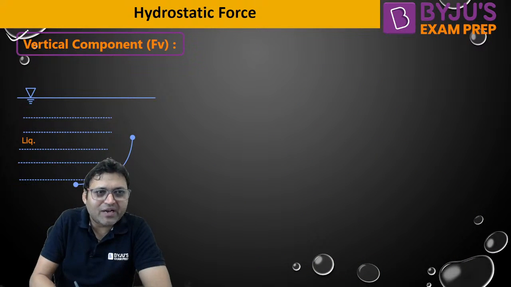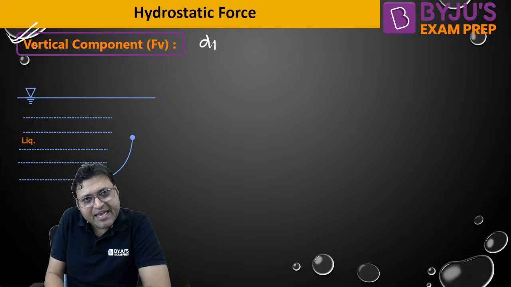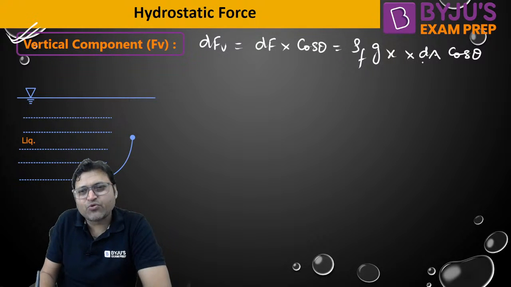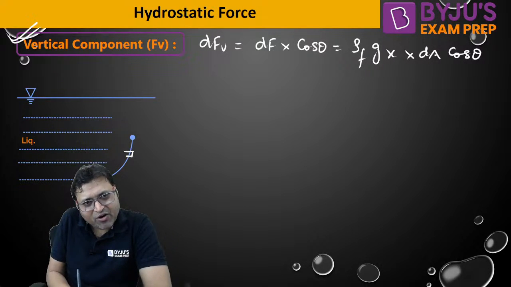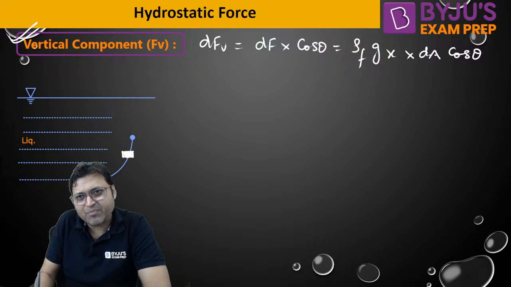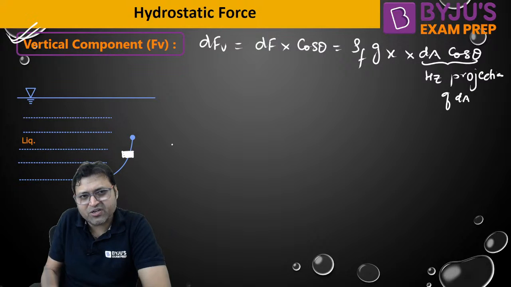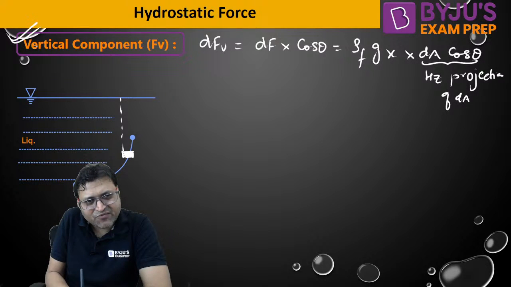And how to calculate the vertical force? dFV is given by dF into cos theta, or we can write it as rho into g into x into dA cos theta. x into dA cos theta is what? dA cos theta is the horizontal projection of dA, and multiplied by x will be volume.